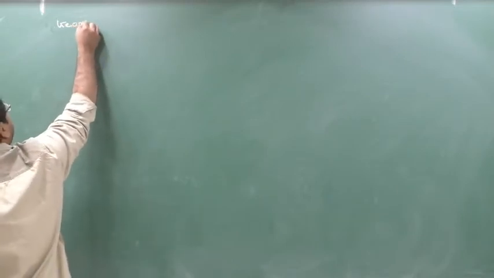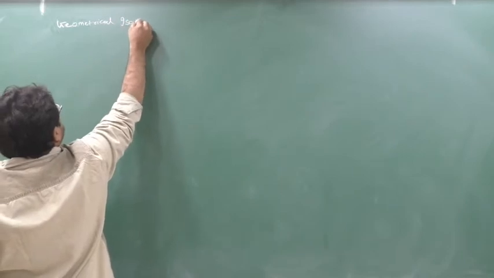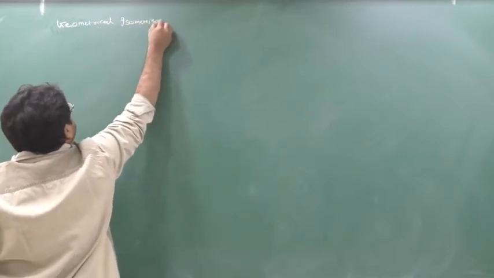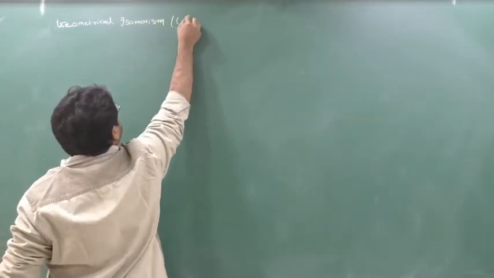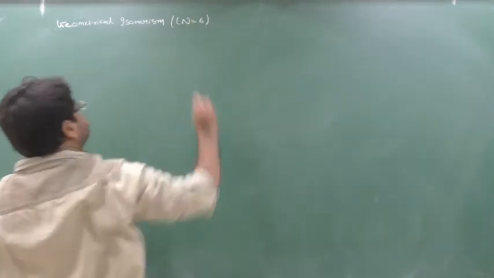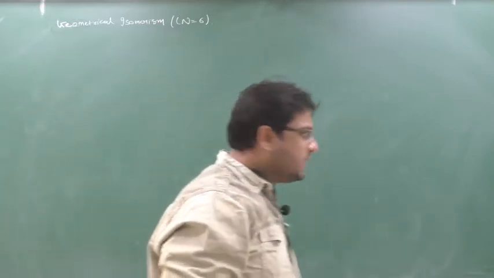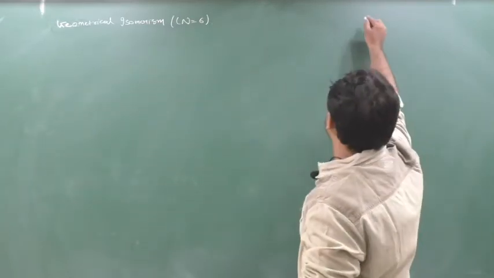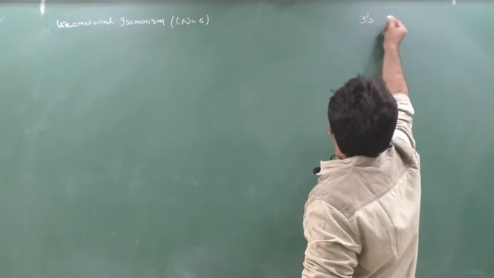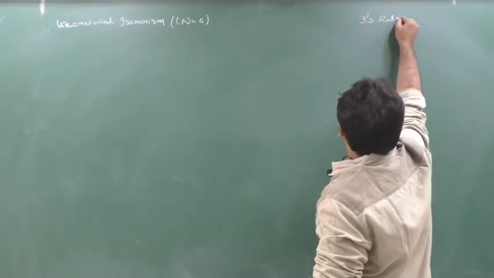Geometrical isomerism related to coordination number 6. Last class we saw coordination number 4. The same three rules apply, but a slight change will be there. So please remember, a slight change will be there.